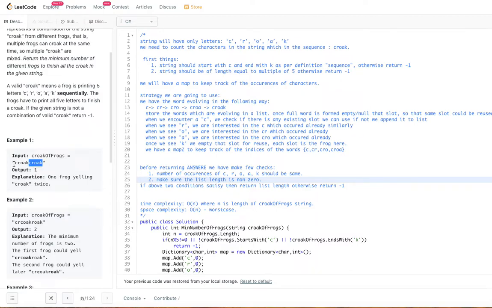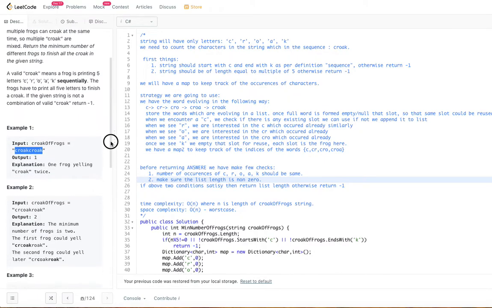So we just need one frog. A single frog that can croak twice, that's what the explanation is. This is not interleaved. It's croak, it's finished, and then it's starting another croak. So a single frog is enough.